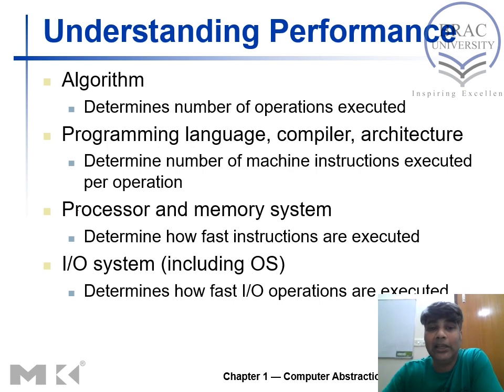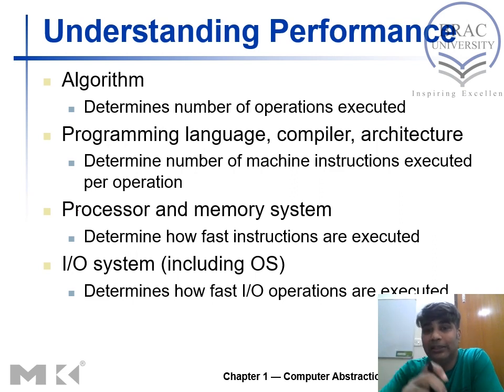Then the other factors, programming language, compiler and architecture, determine the number of machine instructions executed per operation. They're all related. Based on the programming language, some might generate more high level code, the compiler might generate more assembly code, and the architecture might have a direct mapping of your high level code into assembly code, or sometimes not.